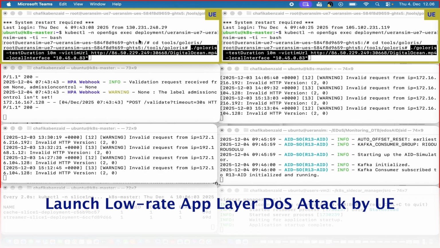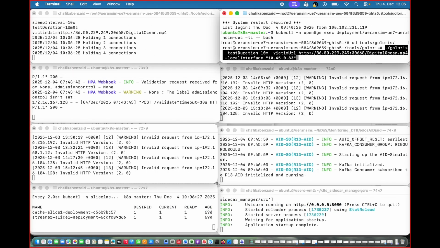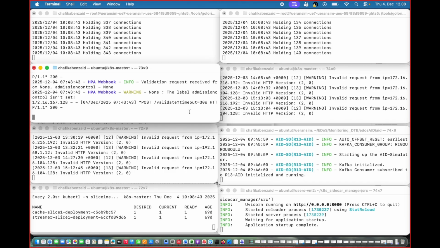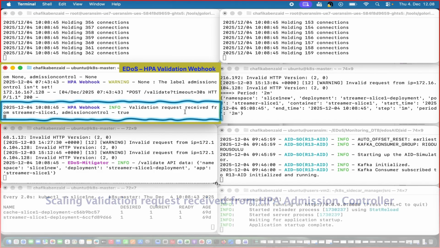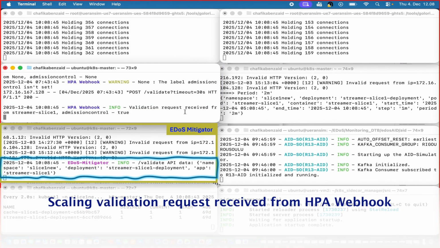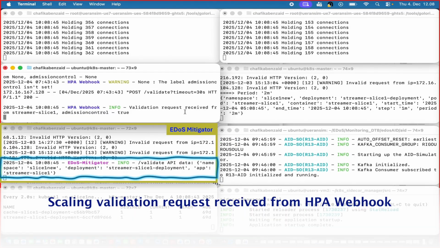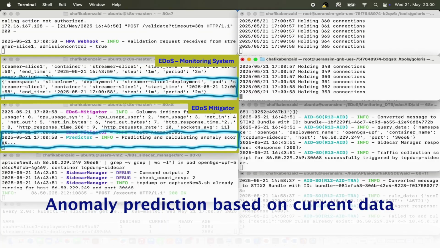We launched 2 processes simulating the low-rate app layer DoS attack, each holding 1,000 multiple connections against the video stream component. EDOS is monitoring all the scaling requests, and the first request was received from the horizontal pod autoscaling, a mechanism part of the Kubernetes cluster. The request is processed internally by EDOS and deemed as not malicious, therefore allowed.